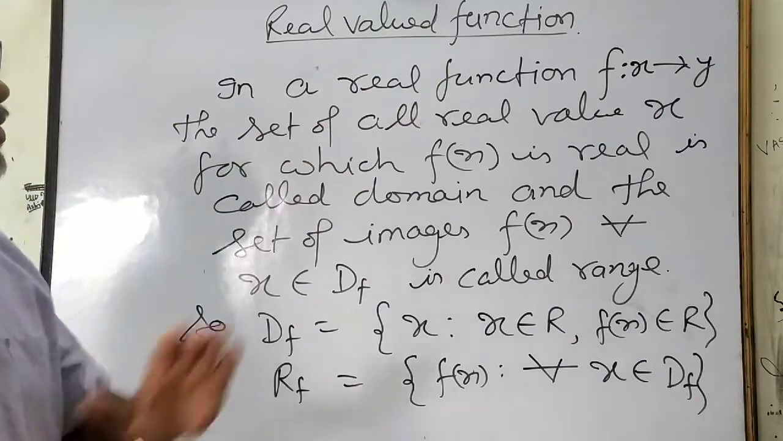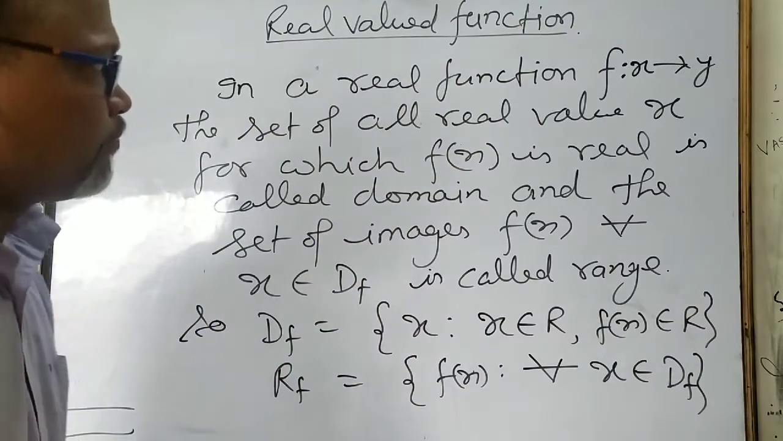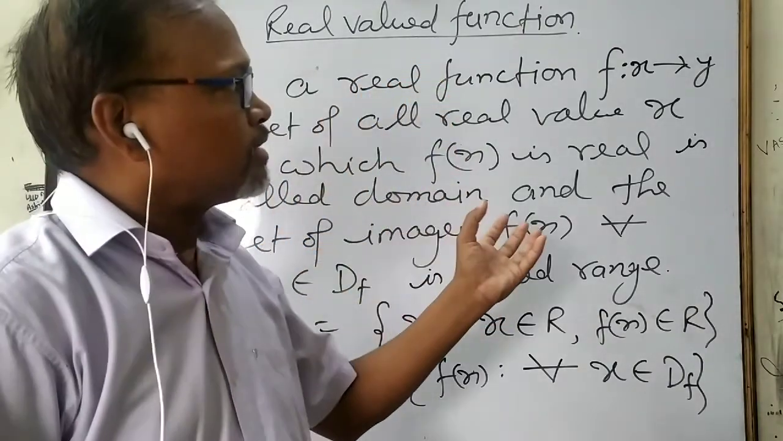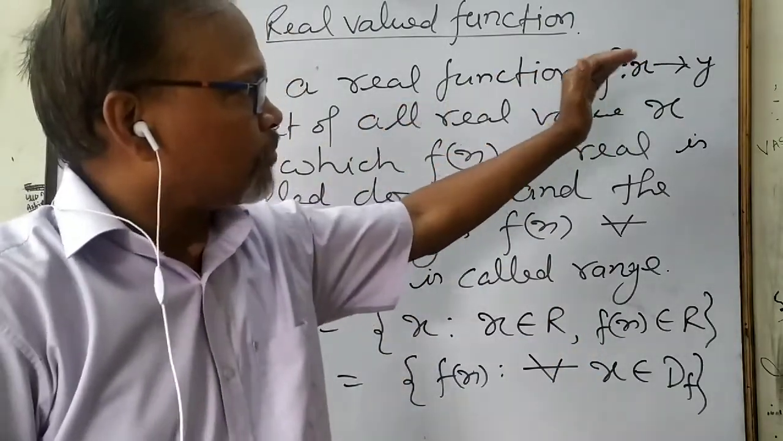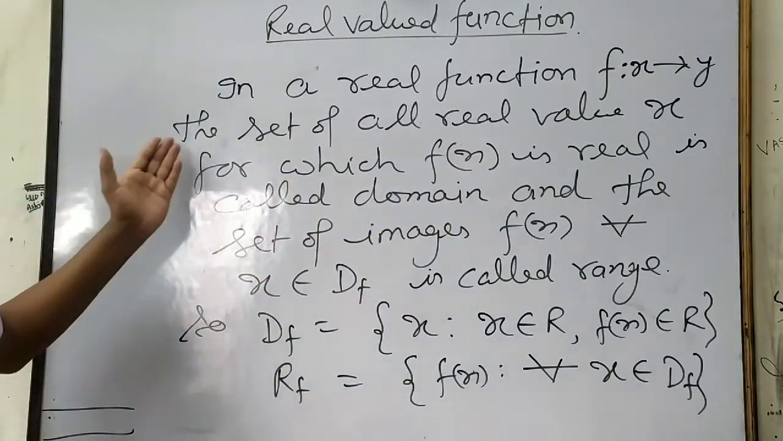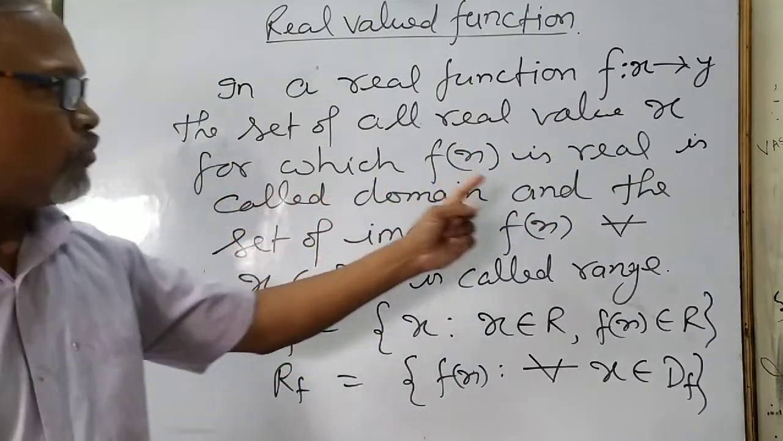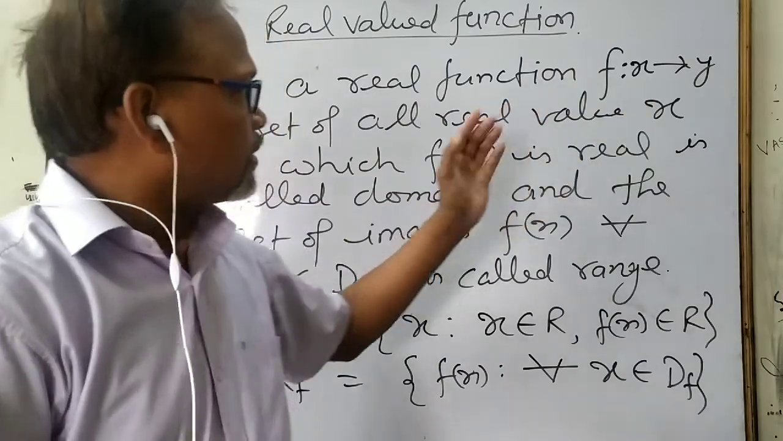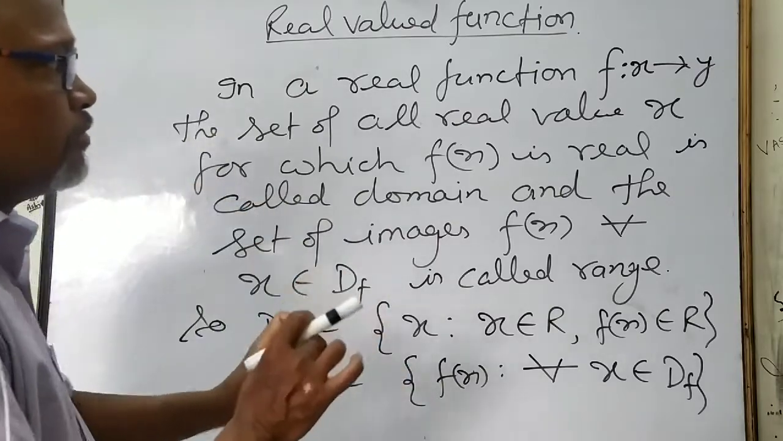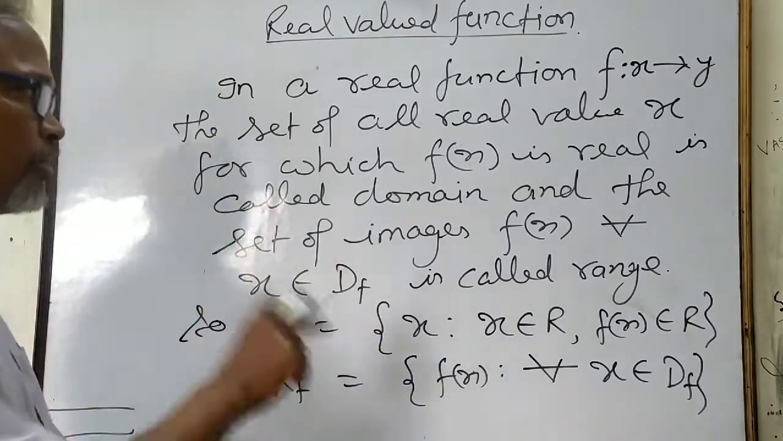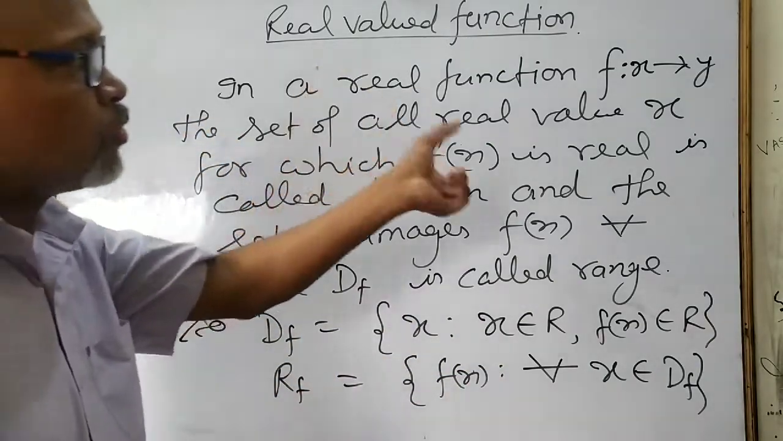In a real function f such that x tending to y, if we write it, y = f(x) can also be written, but that is represented in the form of equation and it is represented in the form of function. मतलब कि एक representation कैसे देते हैं. The set of all real values of x for which f(x) is real is called domain. If we take the values of x and this is the real value, and set of x for which the f(x) gives real values, then that set of values of x is known as domain.